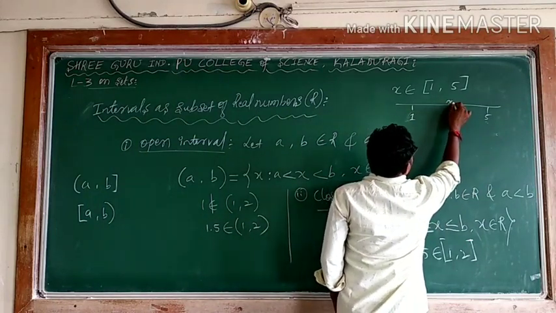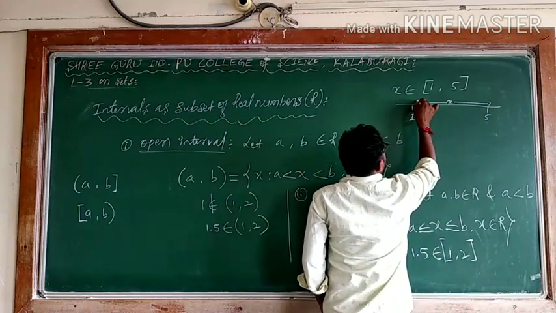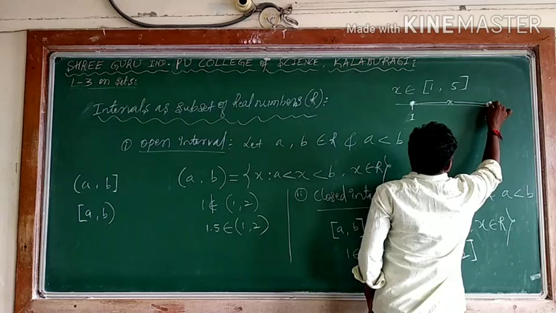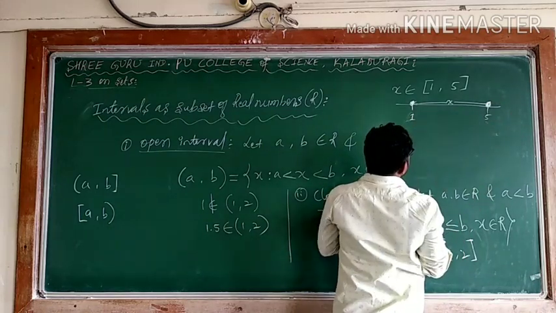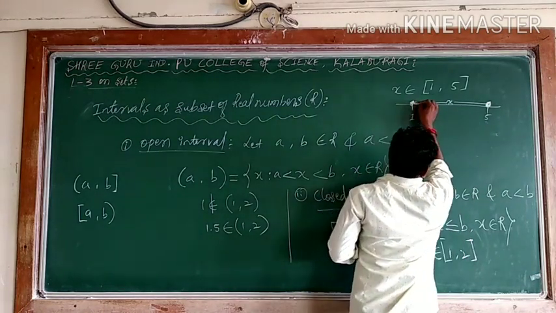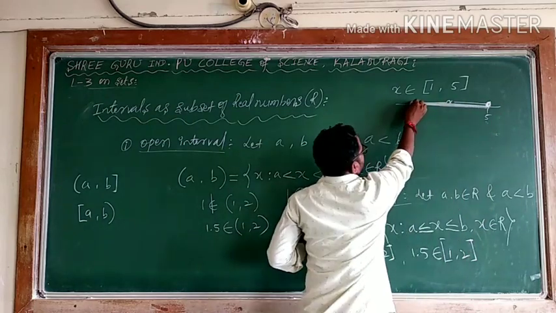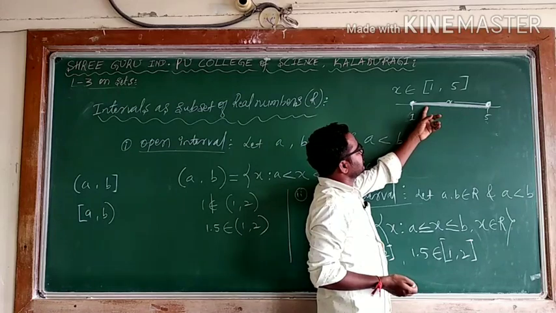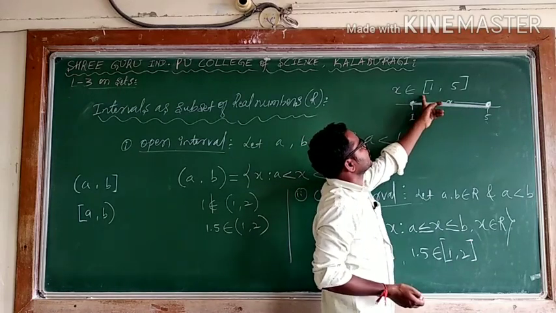I can say x is a number lying in between, and this is also included and this is also included. The shaded portion is considered as the x value, including both.